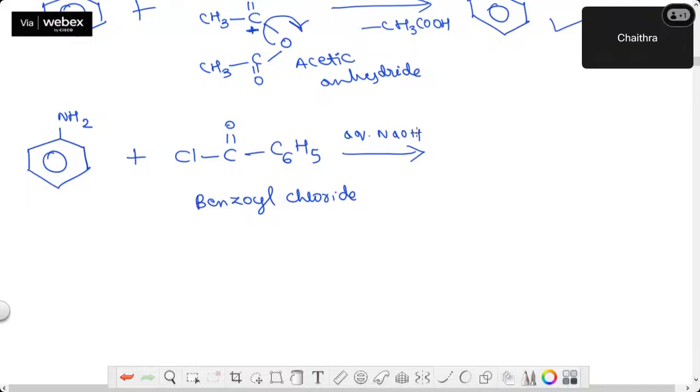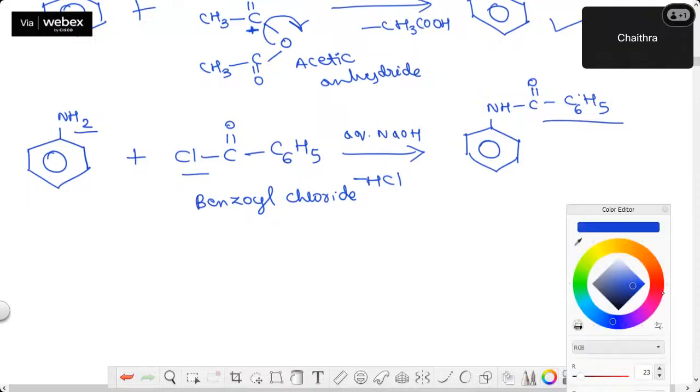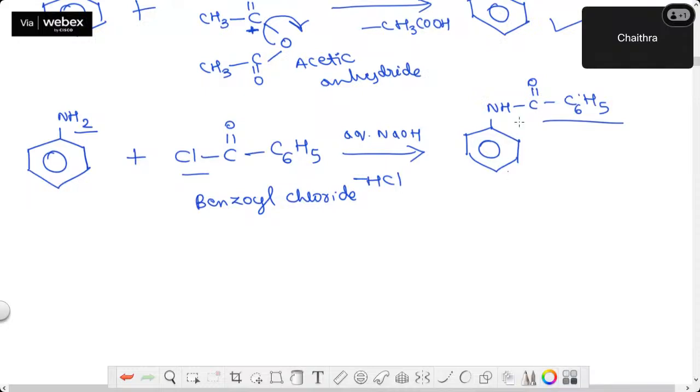Okay. Now what will happen? Once again, same process. Remove HCl and you will be writing benzene ring NH, then CO, CH3, sorry, C6H5. Earlier CH3 was there, now C6H5. Can you tell me what is the name of this compound? Yes. What is the name? N. What is attached to N?